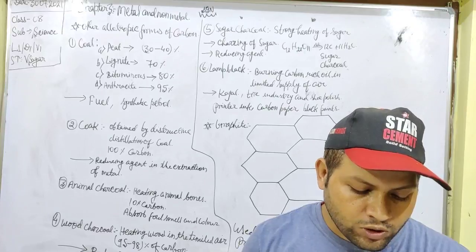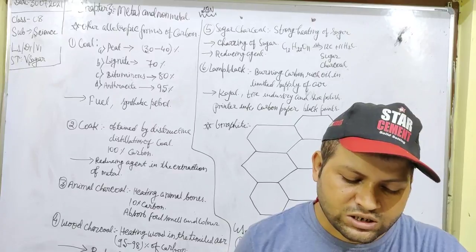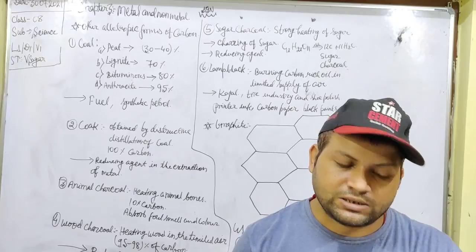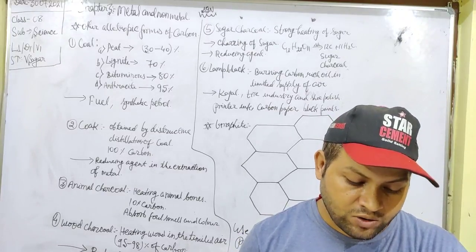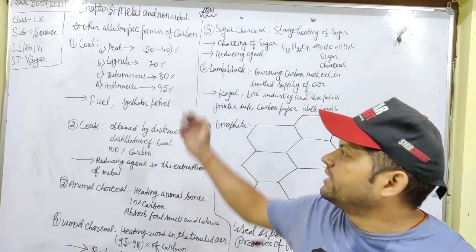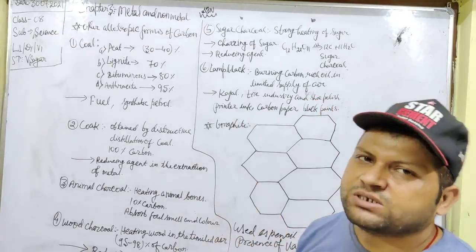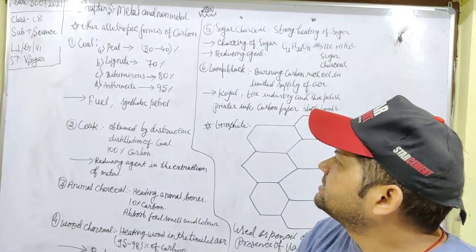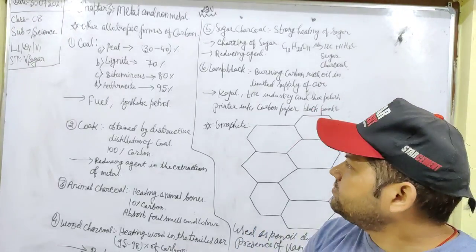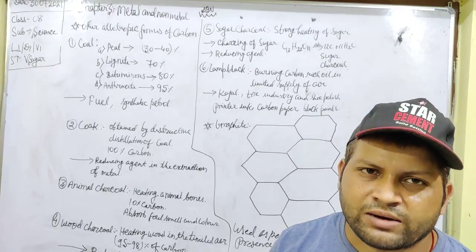Let us look here. Coal is a crude form of carbon obtained as a result of slow decomposition of vegetable matter under the influence of heat and a limited supply of air. It is found in four forms: peat, lignite, bituminous and anthracite. Peat contains 30 to 40% of carbon and lignite contains 70% of carbon. Bituminous contains 80% of carbon, whereas anthracite contains 95% of carbon.